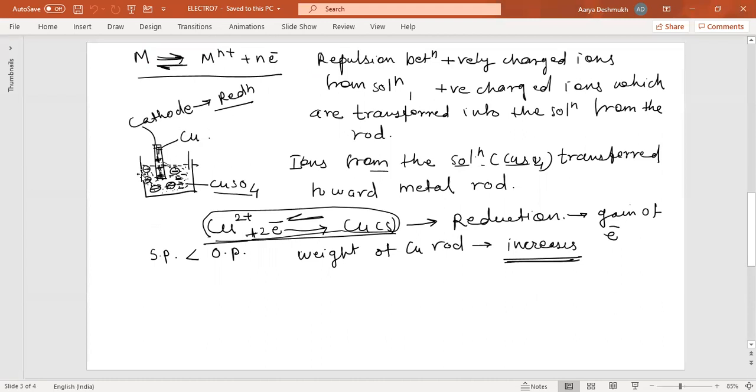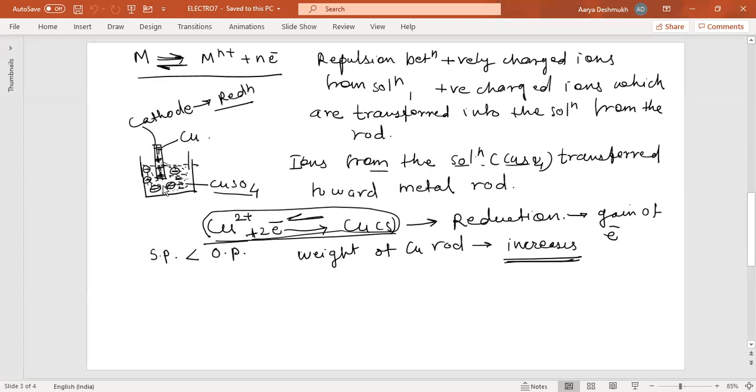Now the cathode, if you take it in another container, of course those two containers will be joined to one another through a voltmeter to complete the circuit, and the salt bridge will be added to connect the two cells together, but we're talking about them individually. So what is happening at this cathode? If you take another container with copper sulfate solution and immerse a copper rod into it, the ions from this solution, that is copper sulfate, are transferred towards the metal rod.